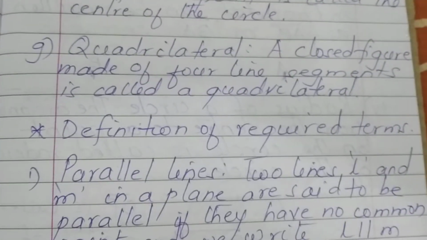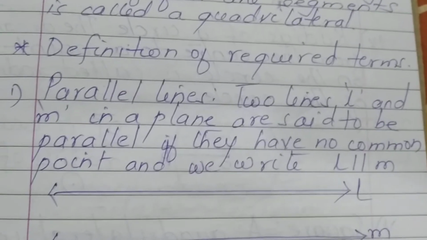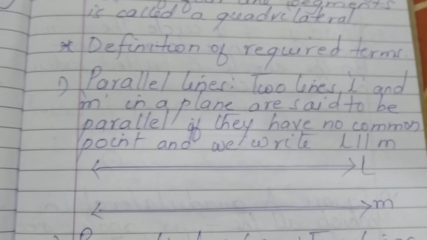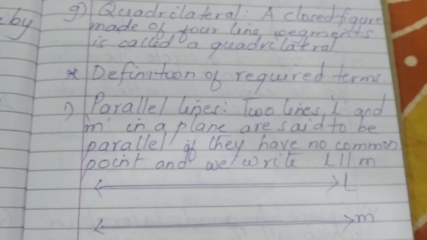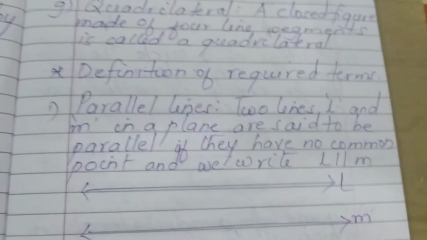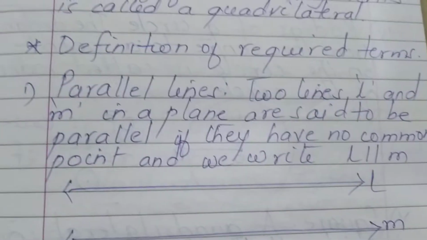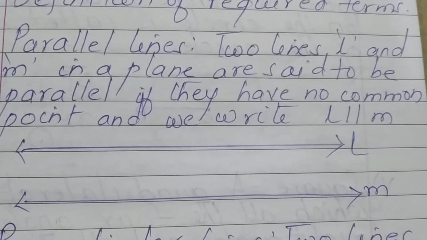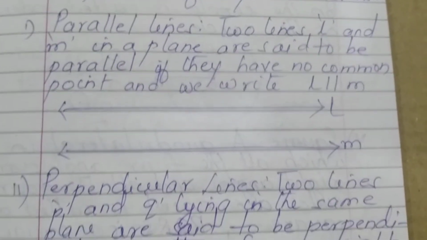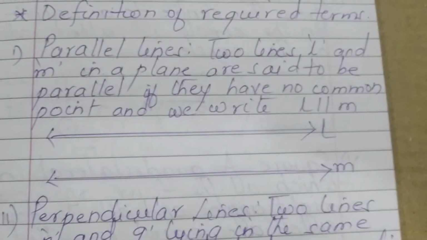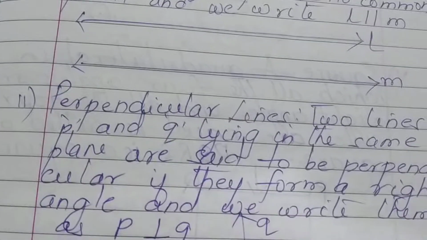Definitions of required terms. The first one, parallel lines. Please see the figure. Two lines L and M in a plane are said to be parallel if they have no common point, and we write L parallel M. Perpendicular lines.